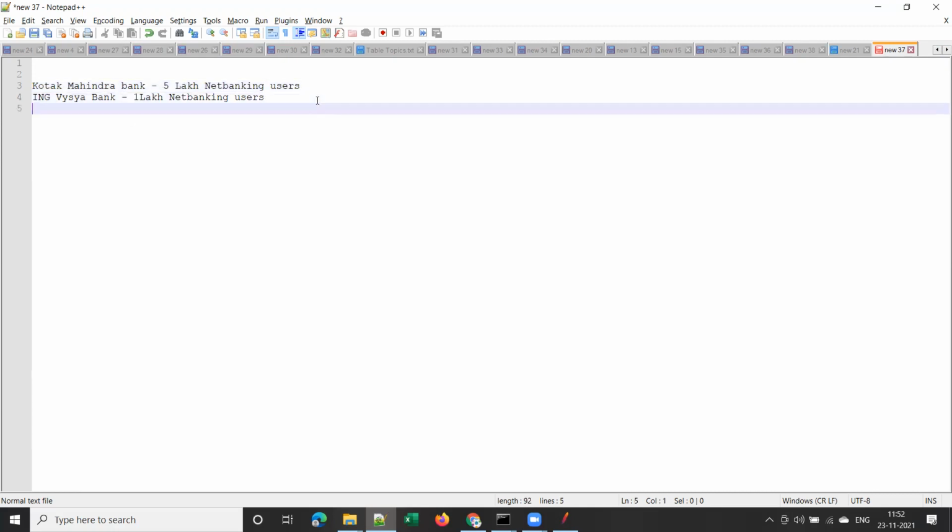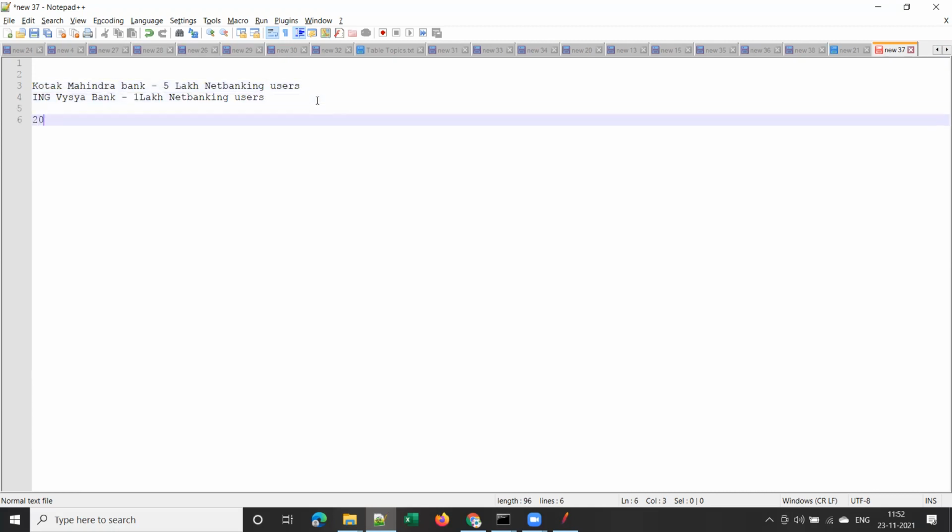Now in 2015, both these banks got merged. Kotak Mahindra Bank acquired ING Vysya Bank. So all the existing customers of ING Vysya Bank will start using the Kotak.com website post merger.